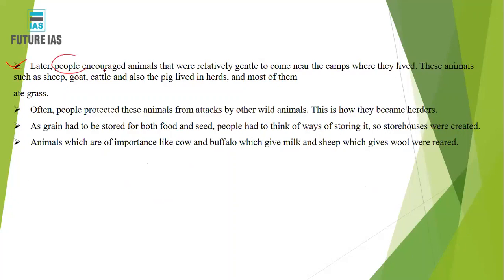Later the people also encouraged the animals that were relatively gentle to come near. Because if they promoted some of those wild animals, it would have been a threat to the humans also. So they preferred the animals which were gentle to humans, and these animals like sheep, goat, cattle and pigs lived in herds. Even today we live with sheep, goat, cattle and pigs, and we rear them, and we slaughter them for our meat purposes also, right?